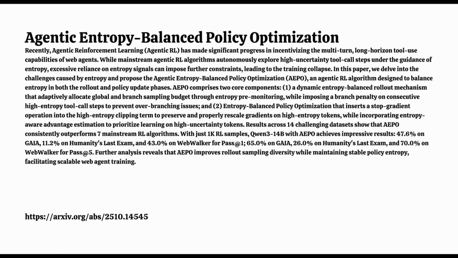What kind of scores did AEPO get? Using a powerful model, Qwen3-14B, AEPO hit a pass at one score, meaning getting it right on the first try, of 47.6% on GAIA and 43.0% on WebWalker QA. These are tough tasks. Those sound pretty good. How does that compare to other methods, particularly other Agentic RL methods?